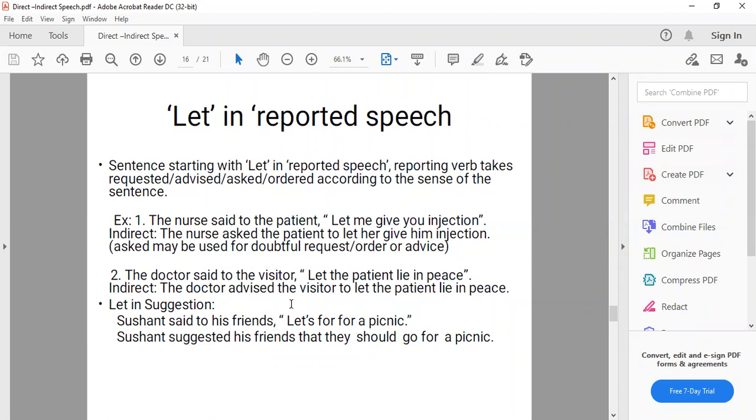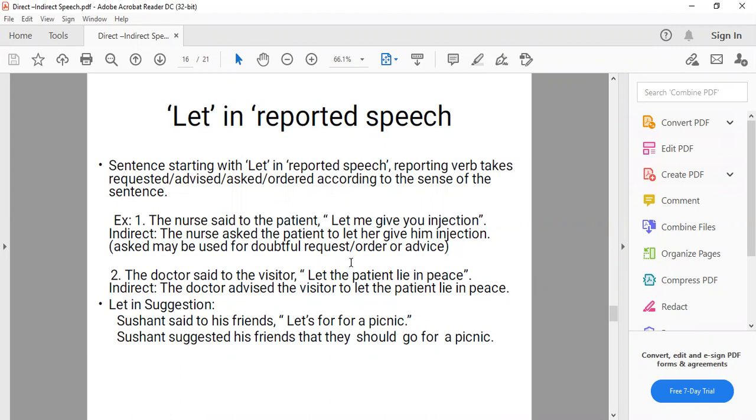The second form is again by using to. Sushant suggested his friends to go for a picnic. That means to plus first form of the verb. Let us we have to cut, remove it, and we will add go with the to conjunction. So the sentence will be Sushant suggested his friends to go for a picnic. It can be in two forms, adding to plus first form or changing the sentence into simple form and using should with that.